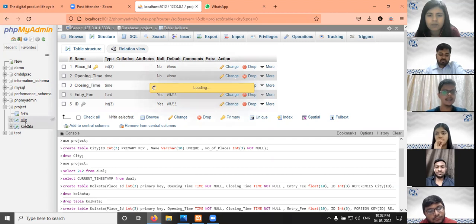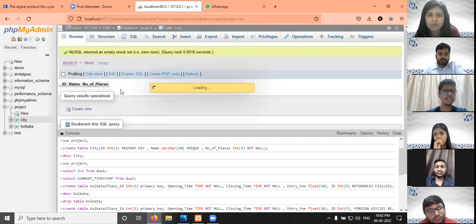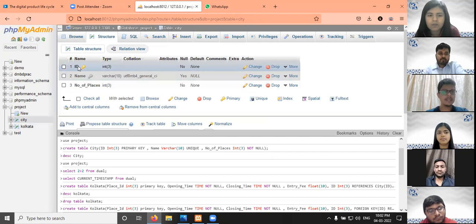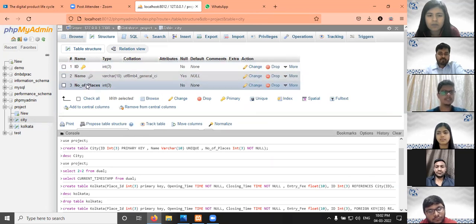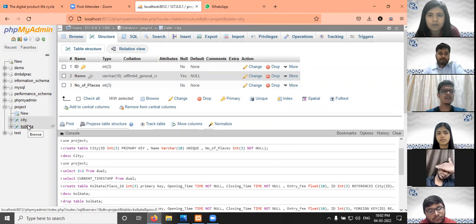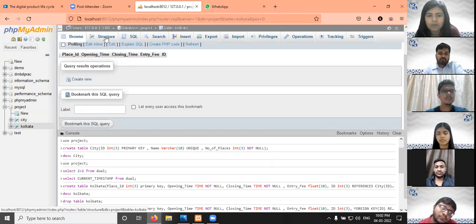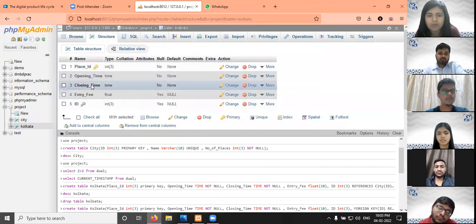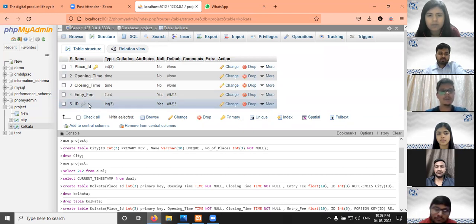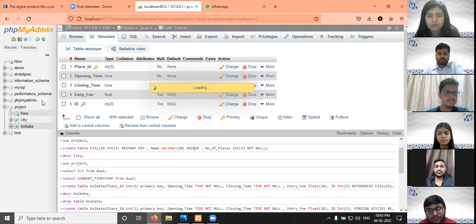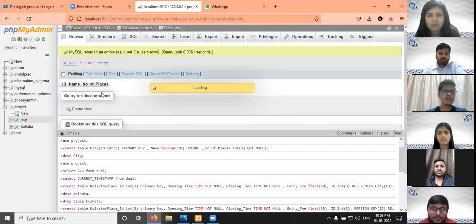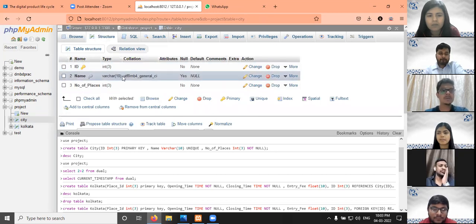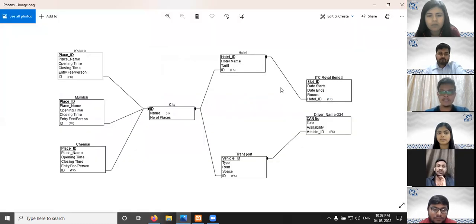Here you can see the city anchor table. This is the structure of the city anchor table. The city anchor table, as usual, has the ID as the primary key, the name of the city, and the number of places. This is the first demo city table, which we have taken as Kolkata. This is the structure of the table Kolkata, where we can see the place ID for each individual place, which is the primary key, the opening time, the closing time, the entry fee, and the ID. Here the ID is the foreign key, which references the ID of the city table.